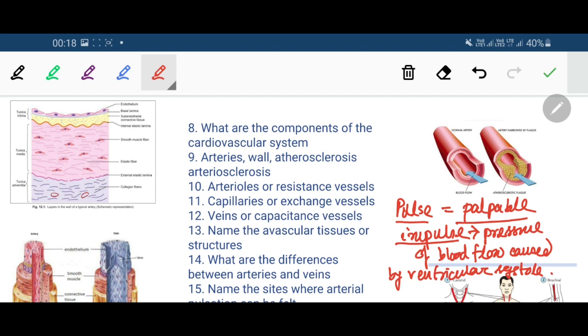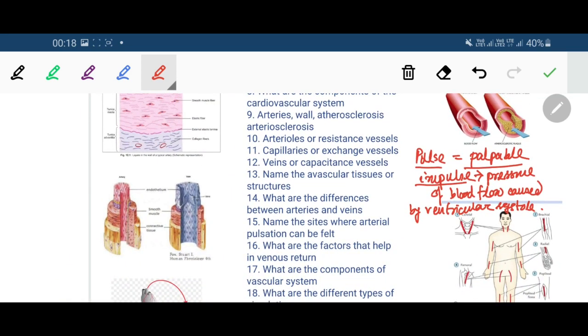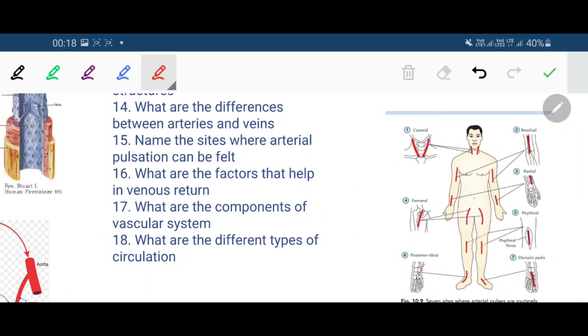Okay. Now, as regards the sites where the pulse is seen, there are the following sites where we can get the pulse. Number one, we all know, the radial artery. Next, over here lies the brachial artery at the side of the elbow.